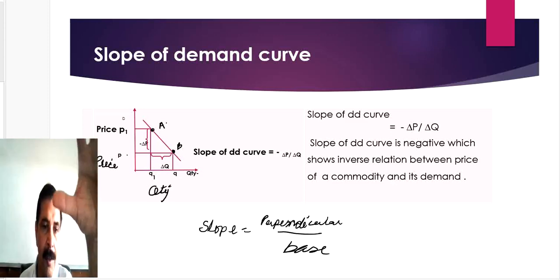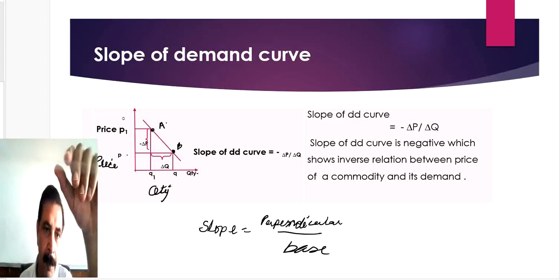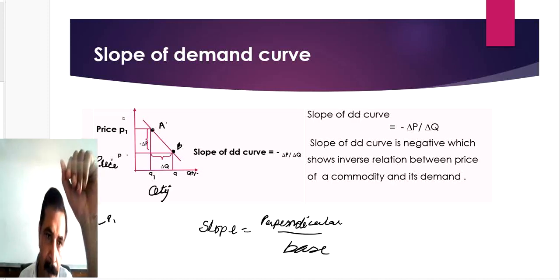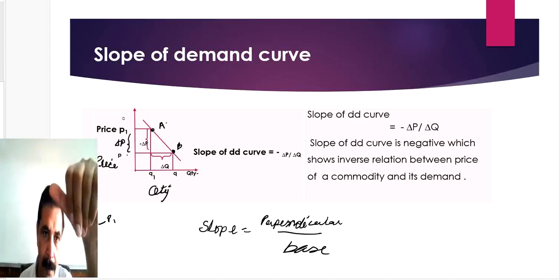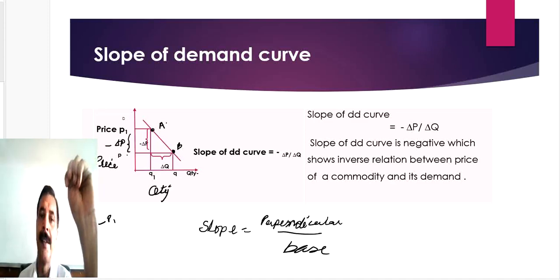Change in price is always calculated by deducting initial value from final value. Final price is P, initial price was P1, so this gap is delta P. And because the price falls, a minus sign will be put here.